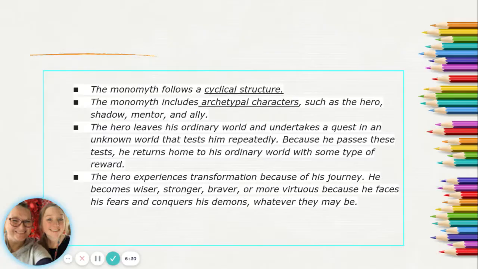Okay, now that you've made your list, let's compare it to mine. The monomyth follows a cyclical structure. The hero begins and circles back around and ends where he began. Another expectation we see in a monomyth are the different archetypes. We talked about in Ramayana the hero archetype, the shadow, the mentor, the ally, the shapeshifter. So you expect to see these archetypes within the monomyth. And just a reminder, monomyth means one hero's journey.